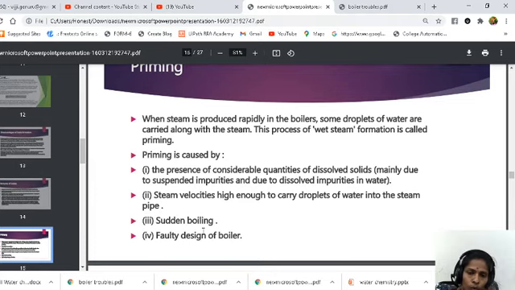So what are the four causes? If the water level is very high, or if the water has dissolved solids, if the steam velocities are very high due to sudden boiling, and due to faulty design of the equipment.